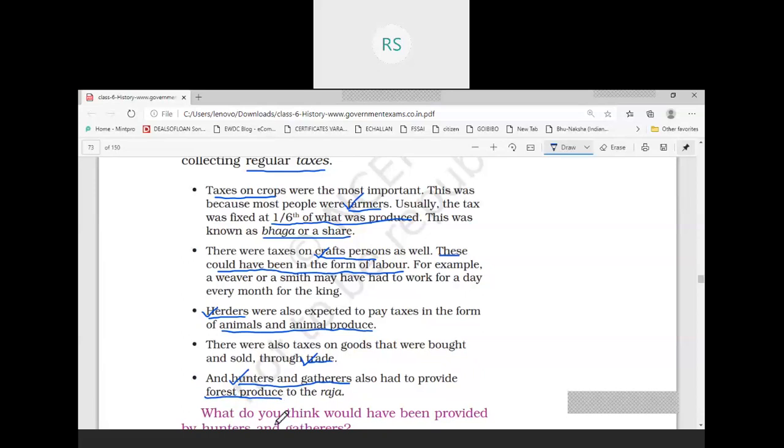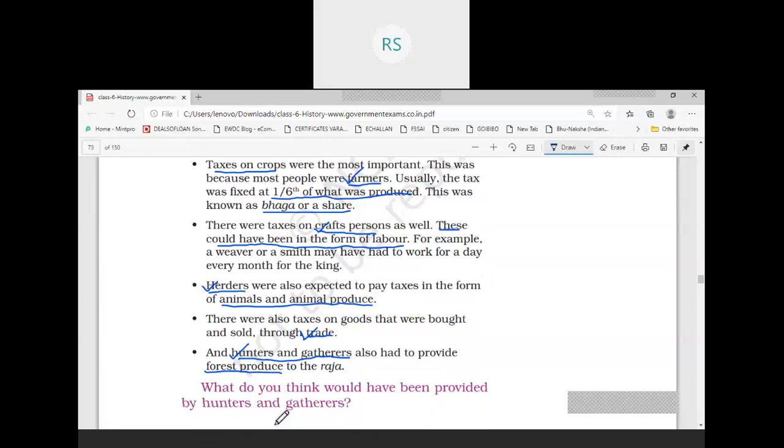So, in this way, in order to meet the expenditure of the kingdom, the king started regular taxation, and different groups of people had to give tax to the Raja.